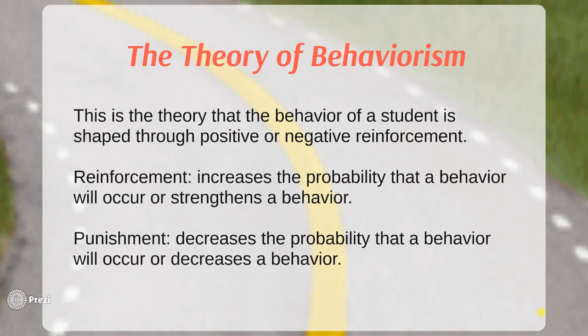Next, there is the theory of behaviorism. This is the theory that the behavior of a student is shaped through positive or negative reinforcement. Now, we all use positive or negative reinforcement in our classrooms. It just depends on when you need it. However, there's a difference between reinforcement and punishment. There's positive and negative reinforcement, and there's positive and negative punishment. Now, reinforcement increases the probability that a behavior will occur. However, punishment decreases the probability that a behavior will occur.